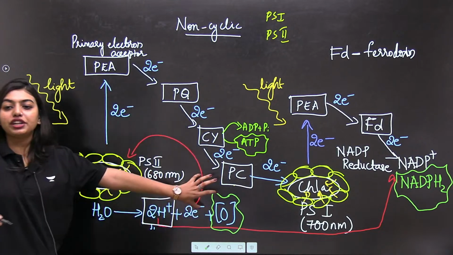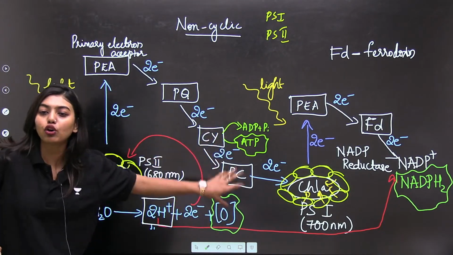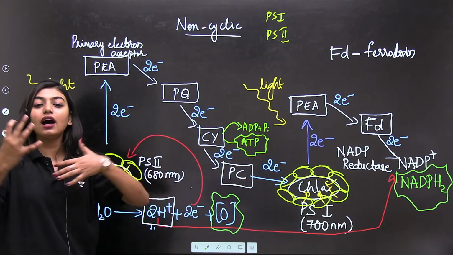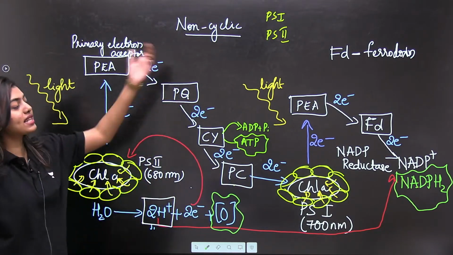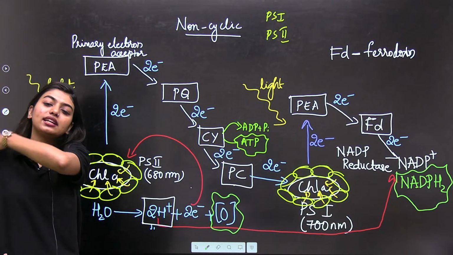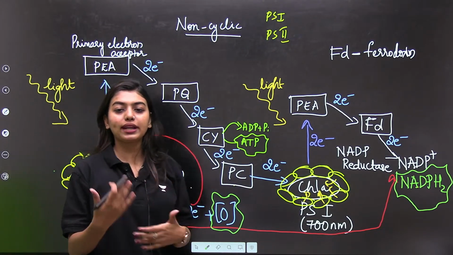Students, whatever I have drawn in green is the output that we have got from non-cyclic phosphorylation.